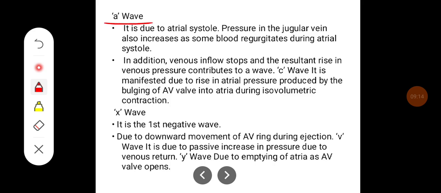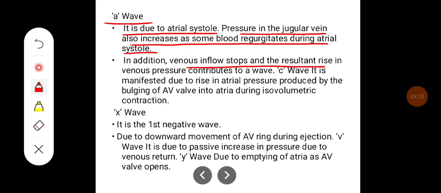In jugular pulse tracing, A wave is due to the atrial systole. Pressure in the jugular vein also increases as some blood regurgitates during atrial systole. In addition, venous flow stops and the resultant rise in the venous pressure contributes to A wave.